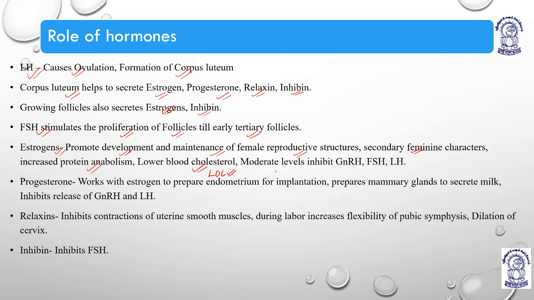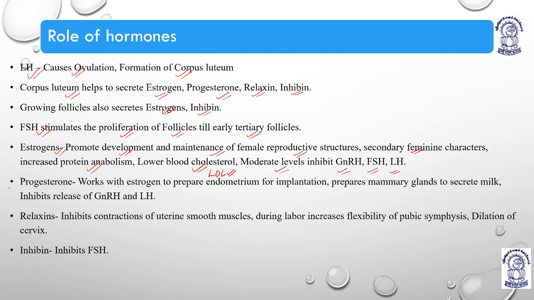Moderate levels of estrogen inhibit GnRH, FSH and LH, but high levels of estrogen activate GnRH, FSH and LH. Sorry, it is the low levels of estrogen that actually give a positive feedback to GnRH, FSH and LH secretion, while moderate to high levels create a negative impact on their secretion.